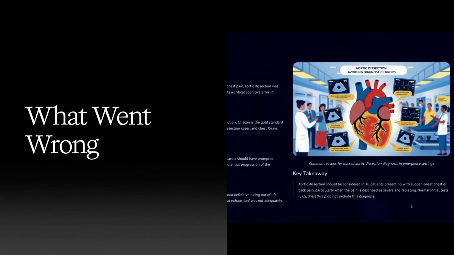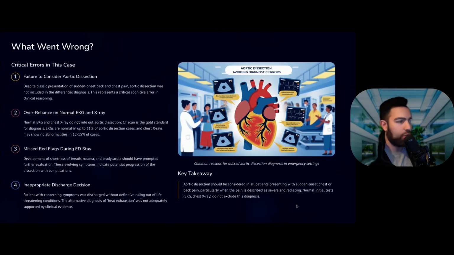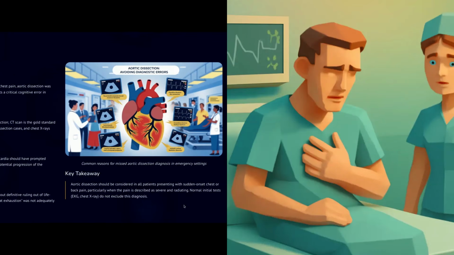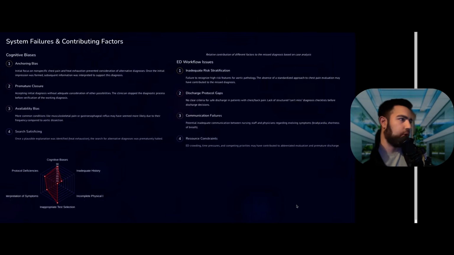So what went wrong really? The initial presentation, they failed to consider aortic dissection as part of the differential diagnosis. Secondly, there was over-reliance on the normal EKG and the x-rays. Thirdly, the patient developed bradycardia, hypotension, and nausea, other symptoms. It didn't prompt a reevaluation. And lastly, the patient was discharged without ruling out a life-threatening condition. A lot of things went wrong there.